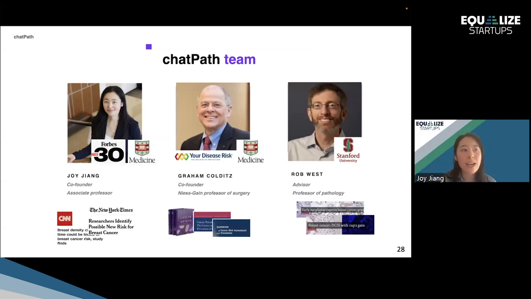And this is our team for ChatPath. My background is in statistics and data science, and is the key behind the algorithm for the product. Graham is a world leader in cancer epidemiology. In fact, he's one of the most cited researchers in the world. Rob is an expert in pathology and advisor on feature annotation and looks after the clinical ground. So we obviously have complementary expertise in the team. And I would like to say that we're a super productive team. So if some part of the pitch looks early to you today, I promise you it will not be in 3 months.